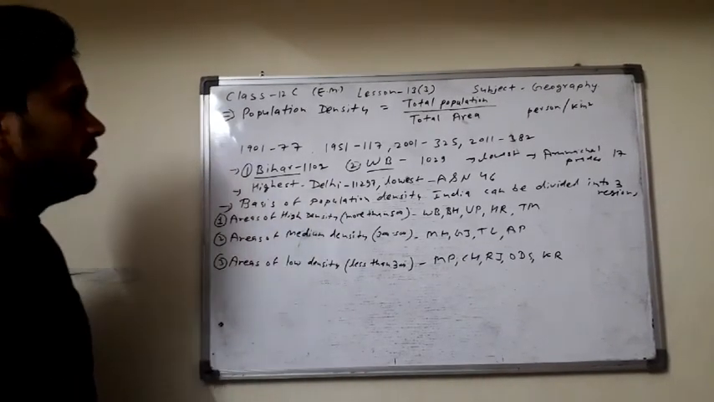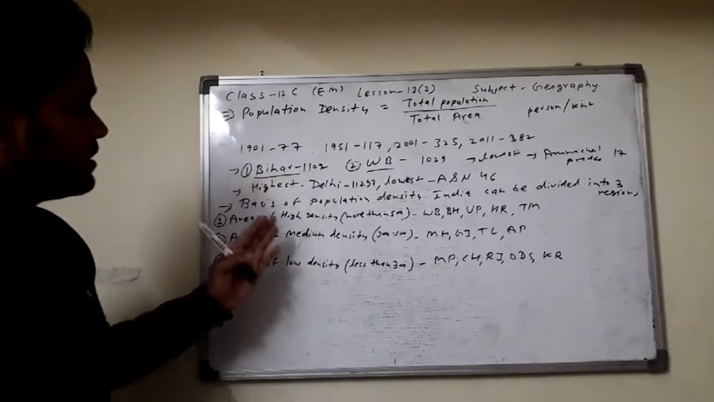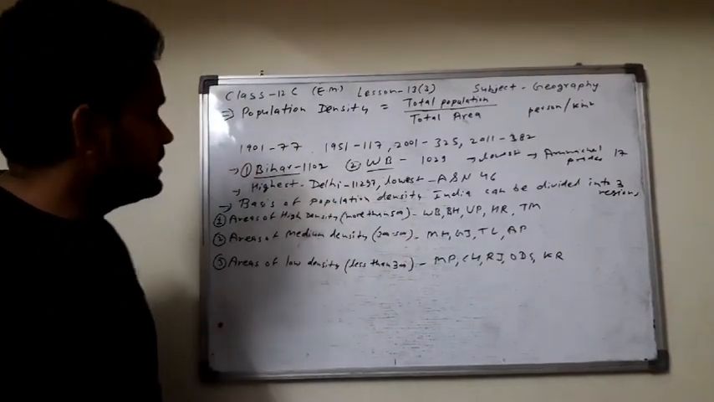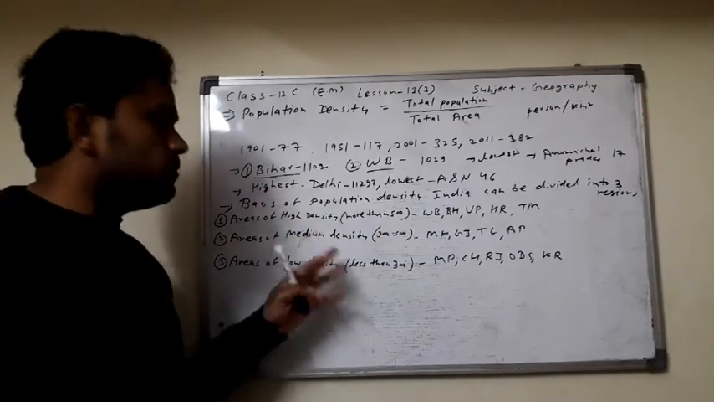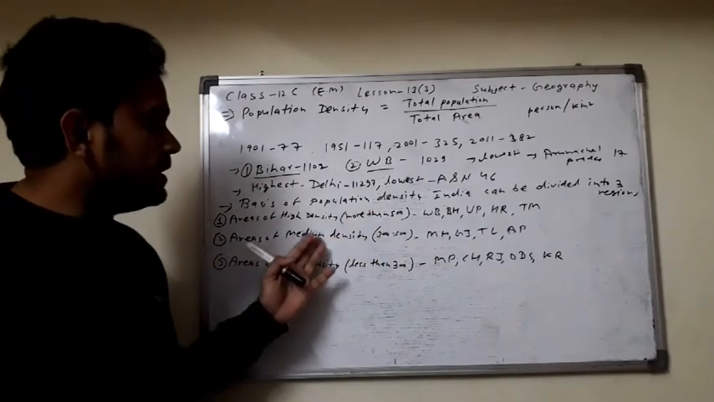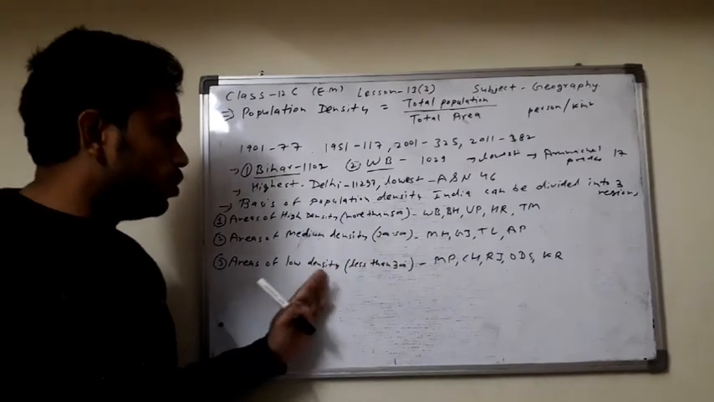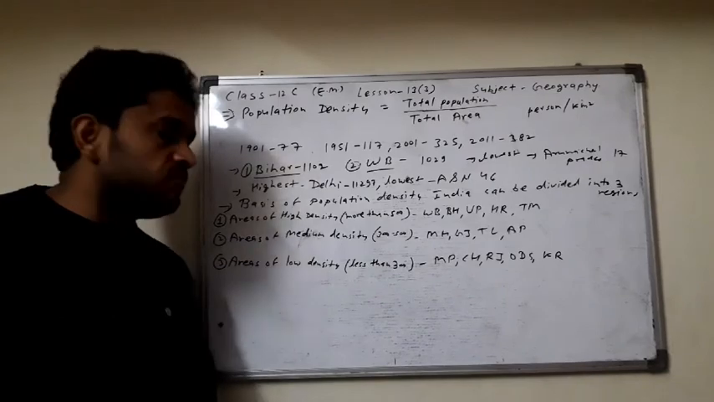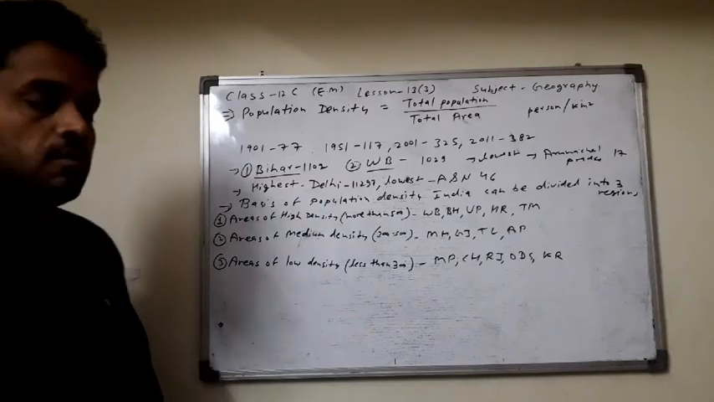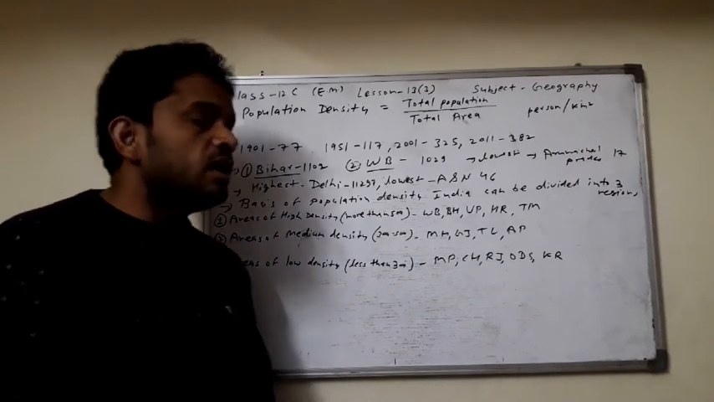We can classify India according to population density. On the basis of population density, India can be divided into three regions. First, areas of high density, where the population density is more than 500 per square kilometer. Areas of medium density, where it is 300 to 500 per square kilometer. Or areas of low population density, where it is less than 300 per square kilometer. Clear?